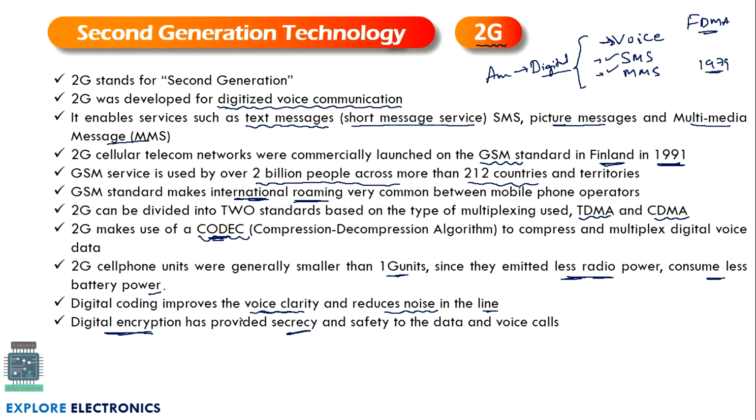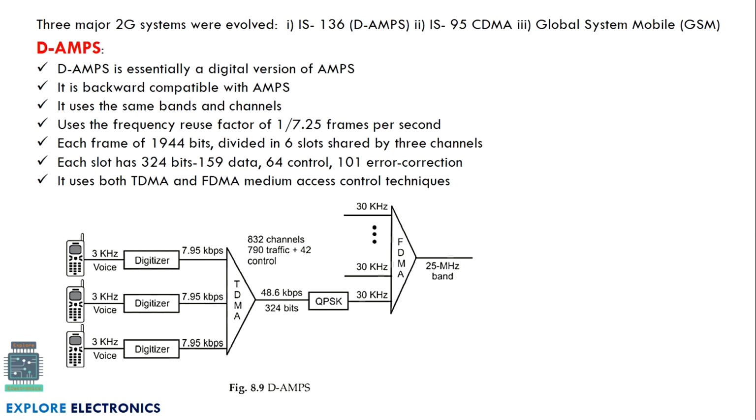The limitations we discussed in 1G are overcome using 2G, that is digitized voice communication. Here voice is clearly transmitted, it reduces the noise in the transmission line, and security is provided. Eavesdropping is avoided here. So that is the security or safety given to the data as well as the voice calls where the communication happens.